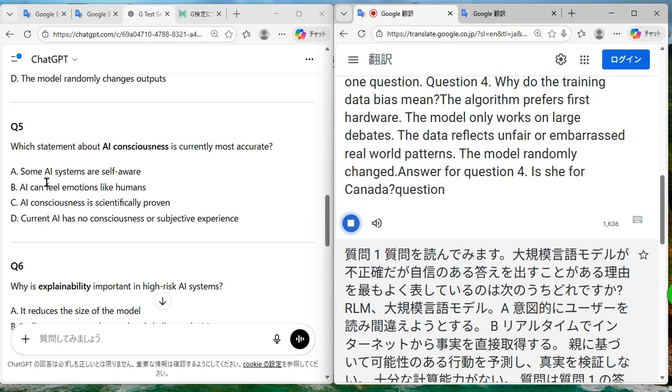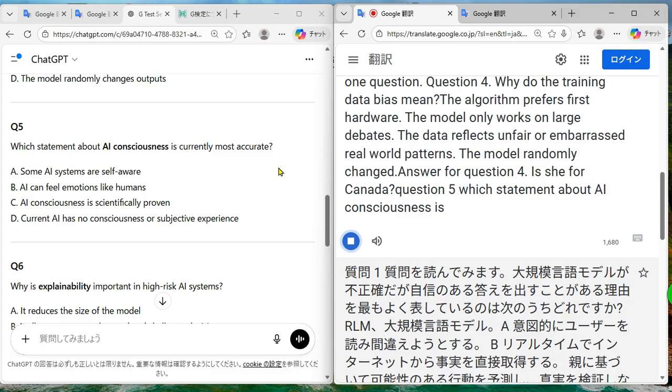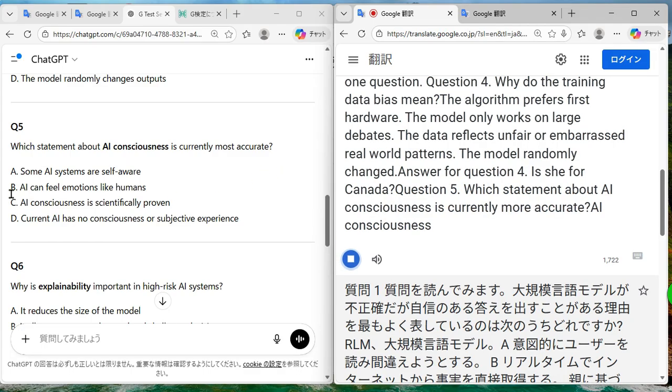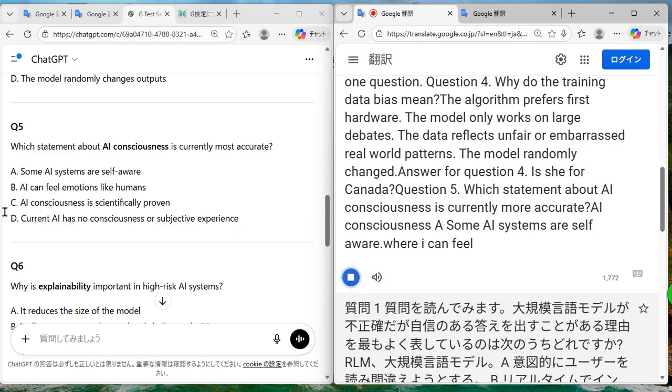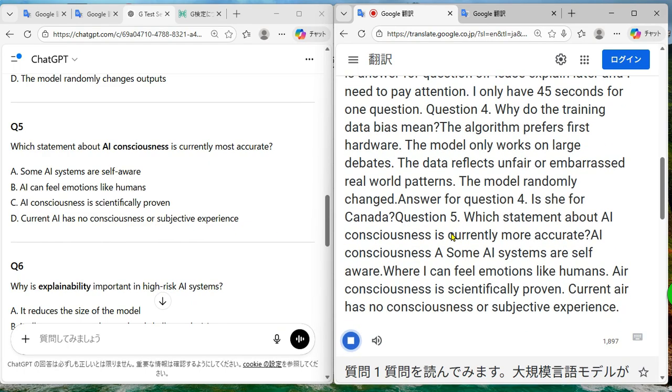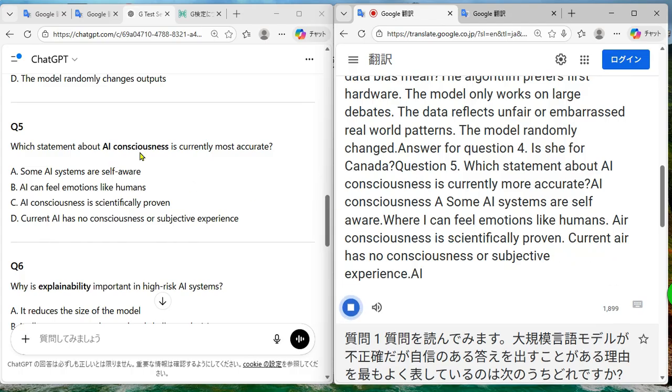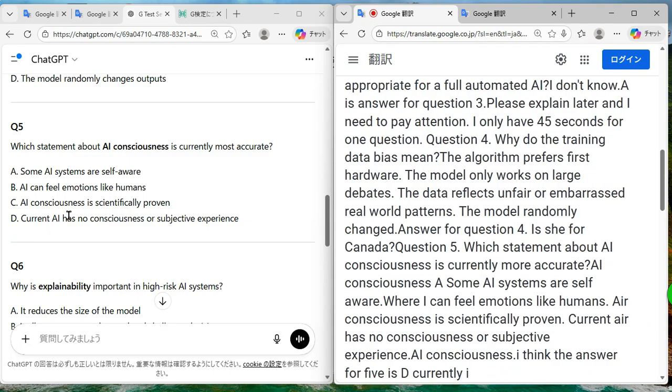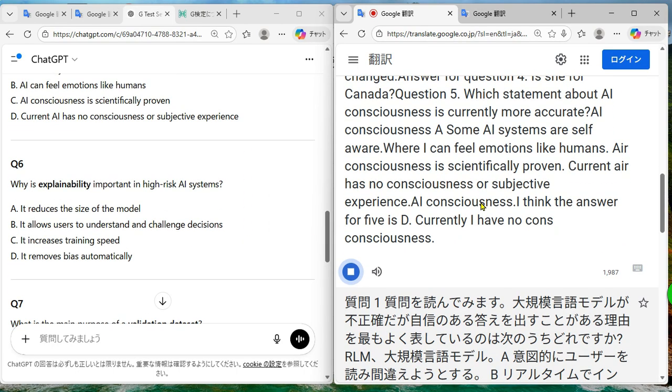Question 5. Which statement about AI consciousness is currently most accurate? A. Some AI systems are self-aware. B. AI can feel emotions like humans. C. AI consciousness is scientifically proven. D. Current AI has no consciousness or subjective experience. I think the answer for 5 is D. Current AI has no consciousness. Okay, let's move to question 6.